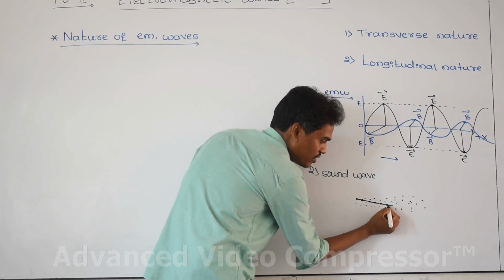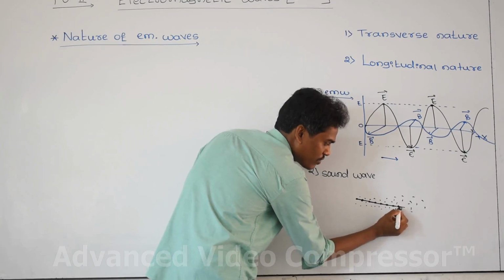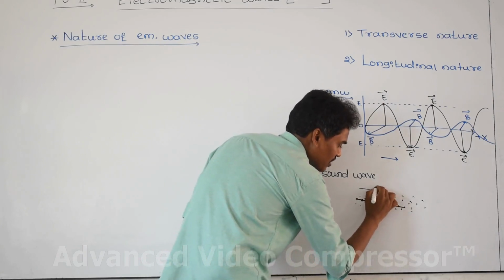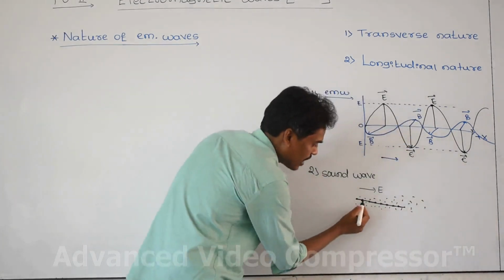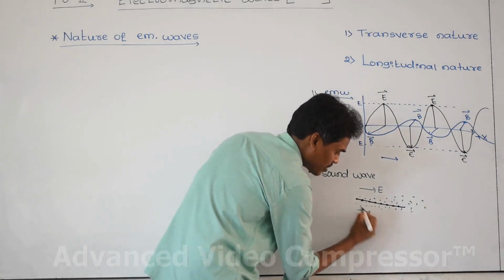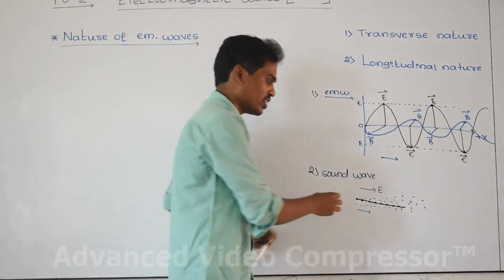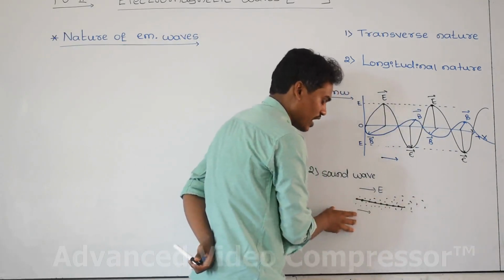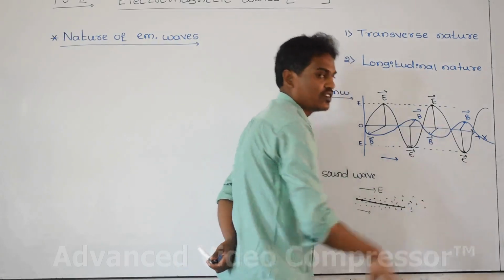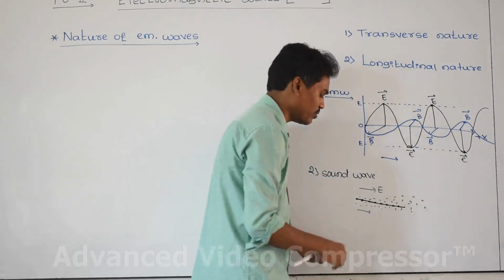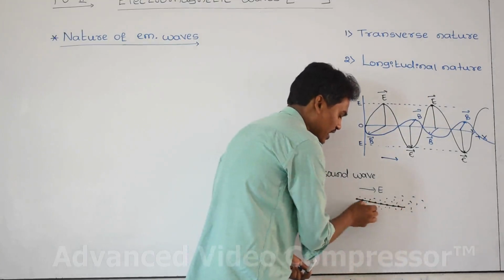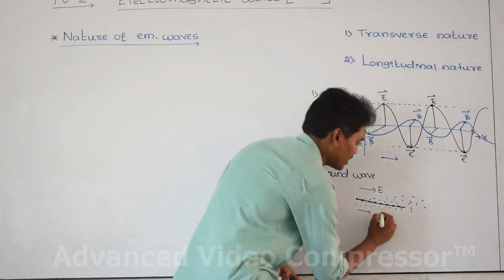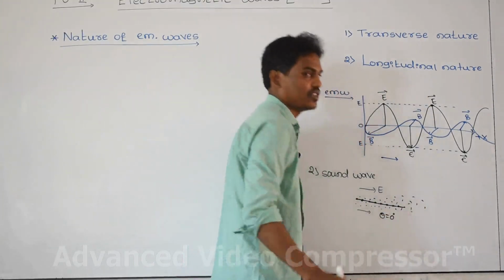This is vibrating, and again this is vibrating, again this is vibrating, which means the energy, since a wave is nothing but energy, is moving in the positive x direction and the particles are also vibrating in the same direction. All the air particles vibrate in the positive x direction, and the wave energy is also moving in the same direction. The angle between the energy transfer and the vibration of particles, theta, is equal to 0 degrees, which means they are parallel.